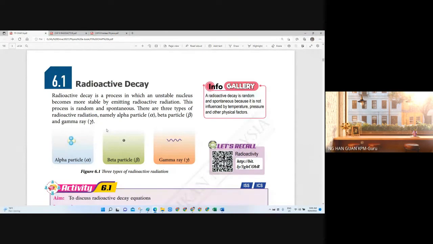Okay, and this radioactive decay, we said that the process is random and spontaneous, because there is no physical quantity that can influence it. For example, temperature, pressure, and other physical factors. It's not like, let's talk about one example. If you want water to turn into steam, right?